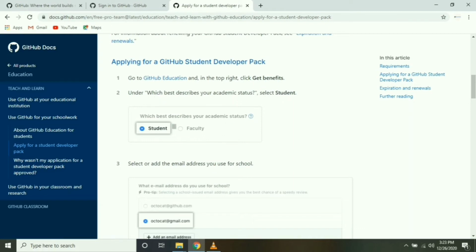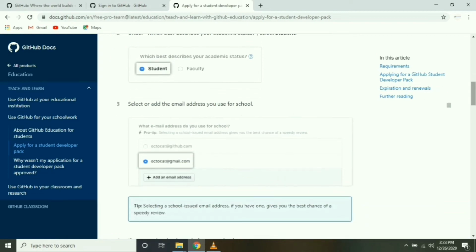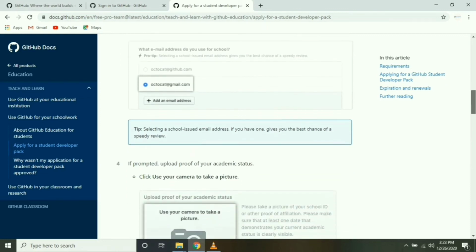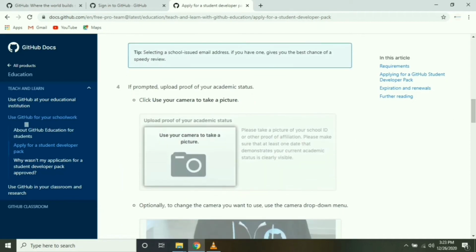Select your academic status as student, as you've seen below. Add your school email address. If you have a school-issued email address, you get a speedy review for registration. Or you can upload documents to prove your academic status. Use your camera to take a picture of your school or college ID.